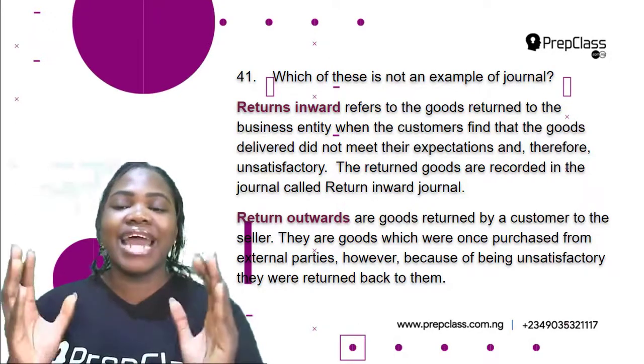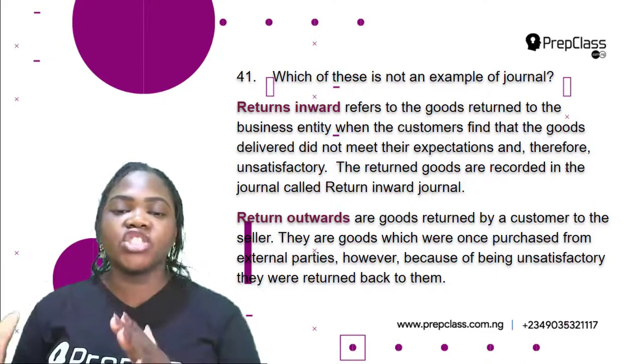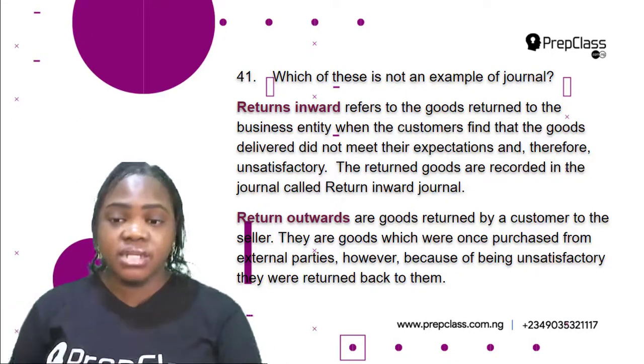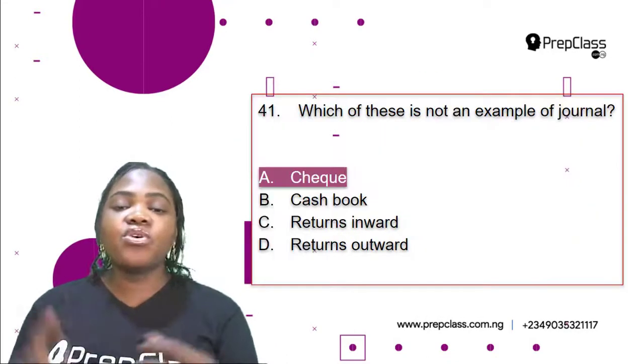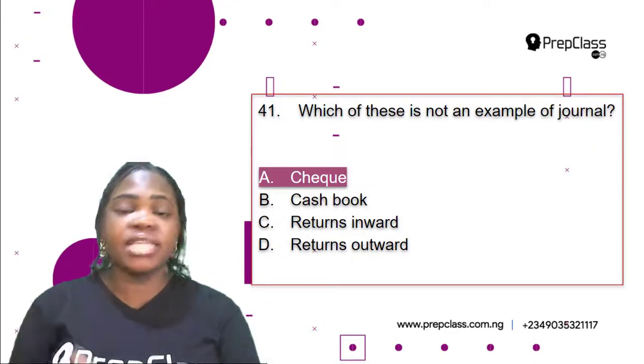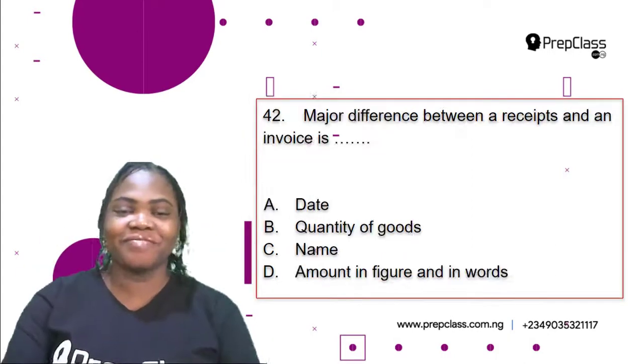These are the goods that are returned by a customer to the seller. They are goods which were once purchased from external parties. However, because of being unsatisfactory, they were returned back to the seller. Okay. Cash book, returns inward and returns outward are examples of journals. Check is not a journal. Okay. The correct option is A, check.